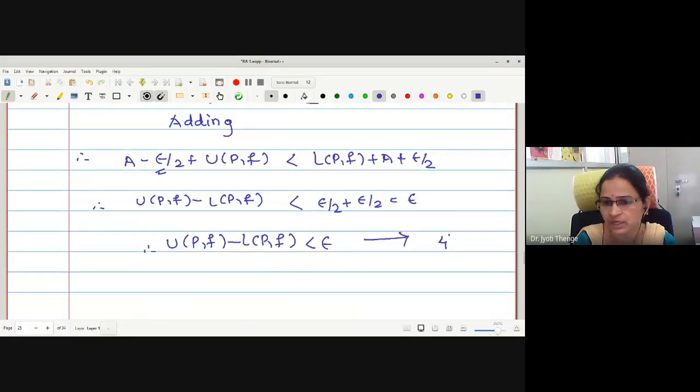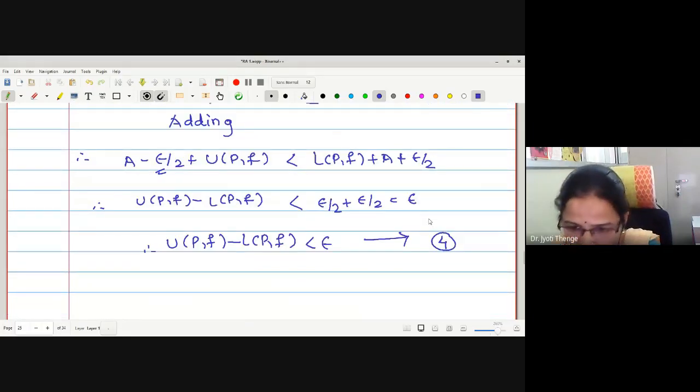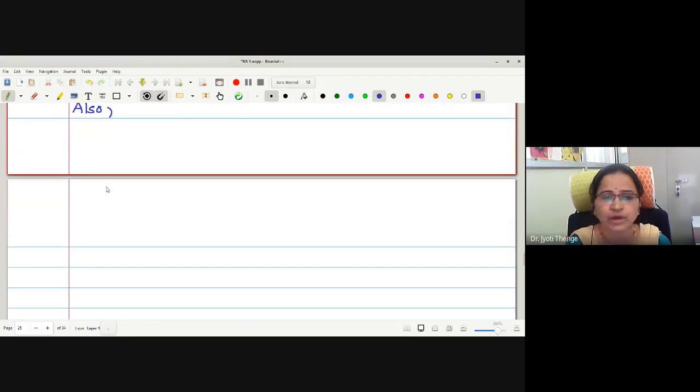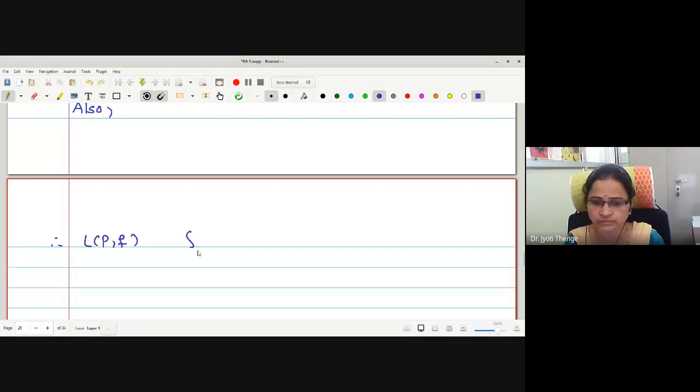Therefore, the function is integrable by first condition. But we want to prove upper integral is equal to lower integral. Therefore, let us prove this. How we are going to prove? By using the relation between sums and integrals. What is the relation between the sums and integrals? Students have to tell me the relation. What is the relation between lower integral and upper integral? Always less equal.